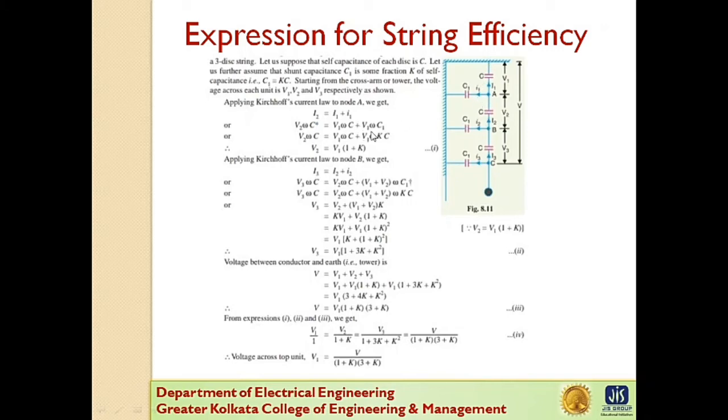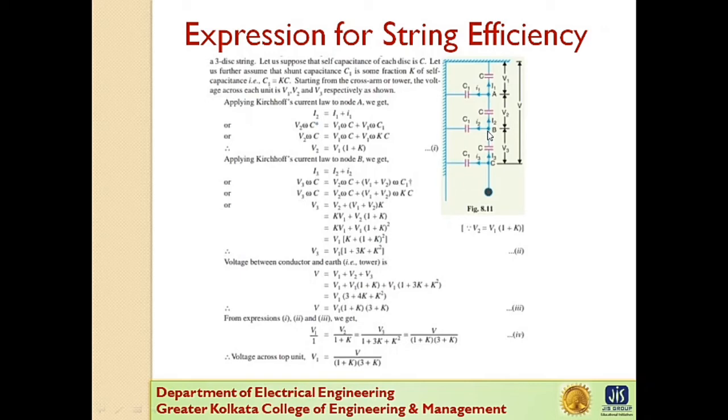So V2 omega C equals V1 omega C plus V1 omega C1. In place of C1 we write KC, and cancel out omega C. So we get V2 equals V1 into (1 plus K).